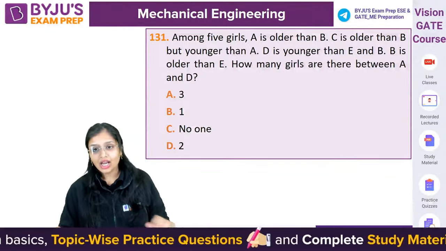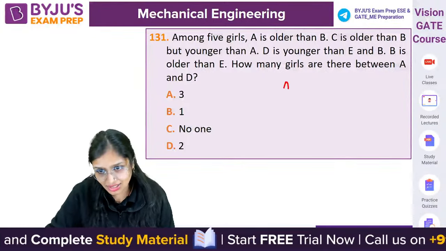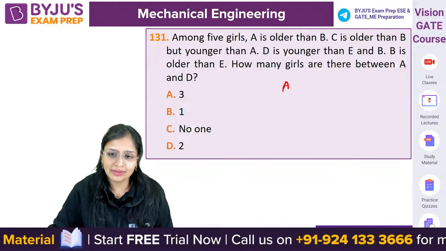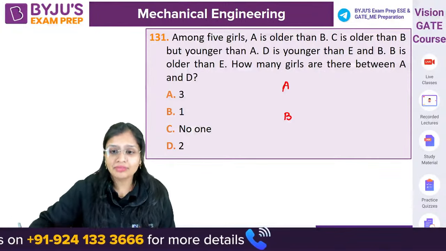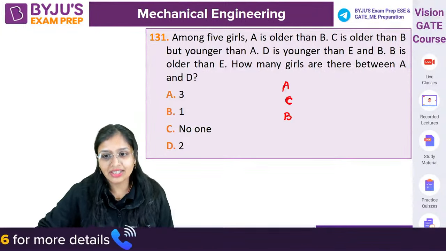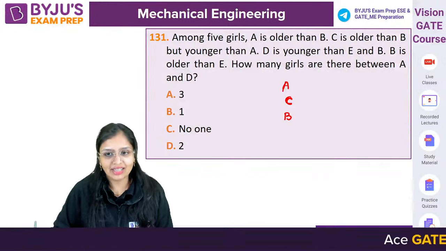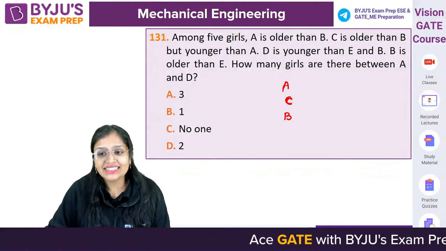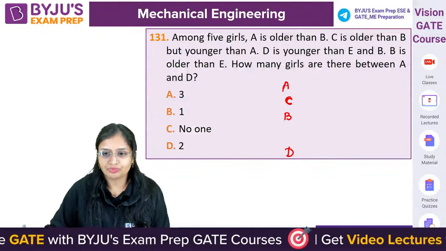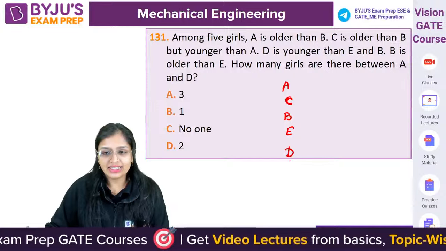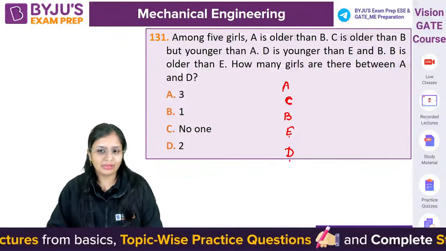Chaliye. Among 5 girls, A is older than B, means A is bigger, more in age. C is older than B, but younger than A. So A is the older, B is the younger, C is between A and B. D is younger than E and B. So D को नीचे रख लो. D is younger than B and E. B is older than E. ठीक है, B is older than E.